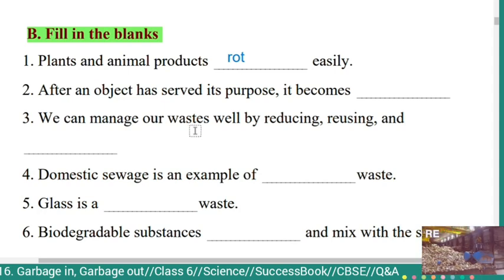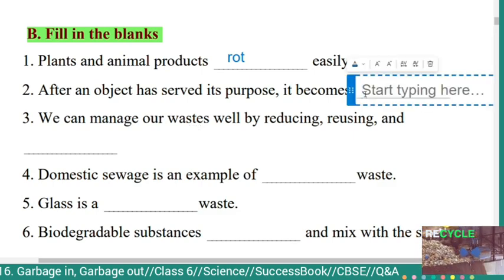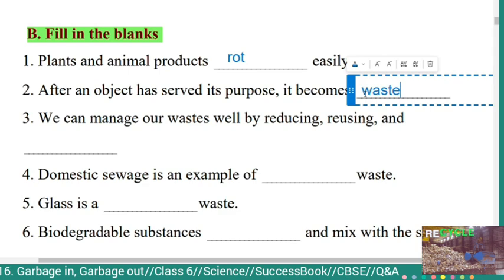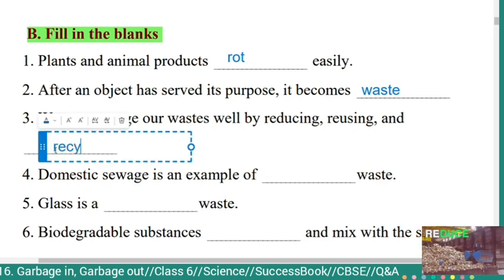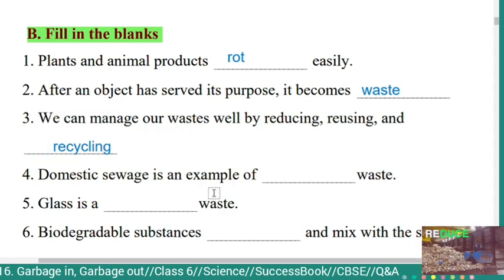Second, after an object has served its purpose, it becomes waste. Third one, we can manage our wastes well by reducing, reusing and recycling.